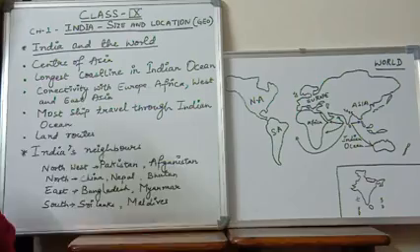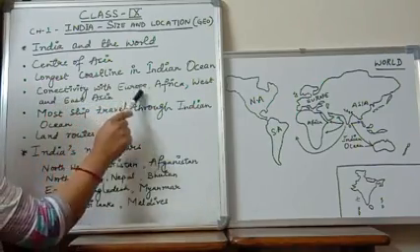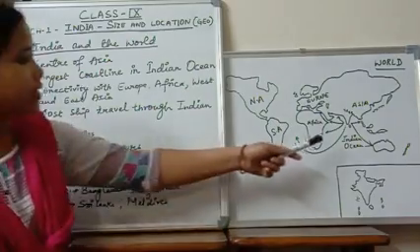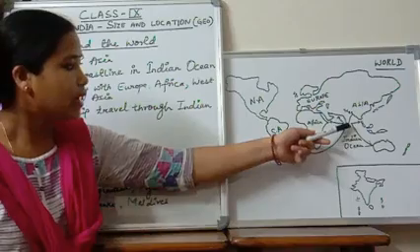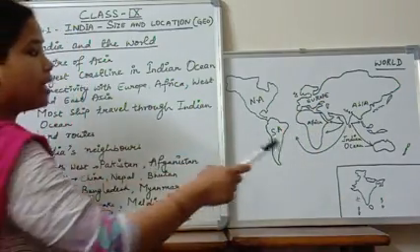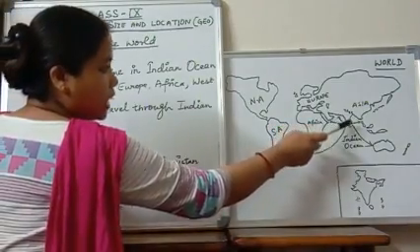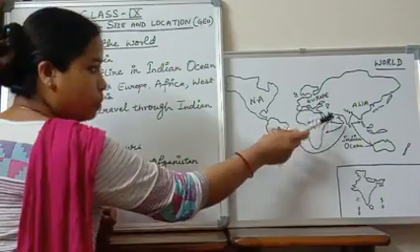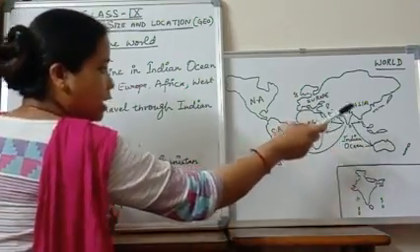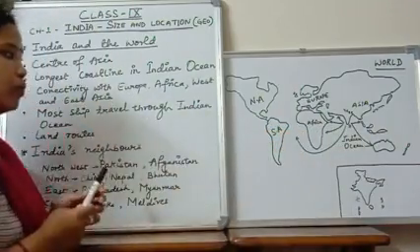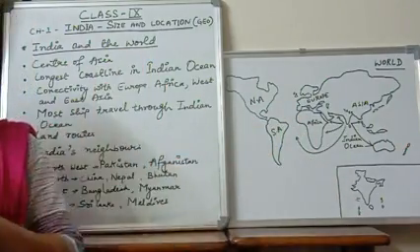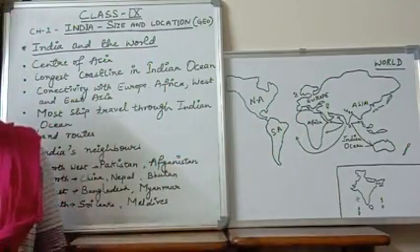Okay. Now, the third one, connectivity with Europe, Africa, West and East Asia. Here, as I have told you, India has the longest coastline through which it is able to connect with West Asia, East Asia, Europe, Africa, the different parts of the world, and different continents also. So through this it is able to trade with different countries.